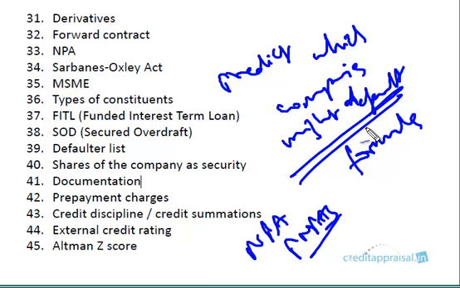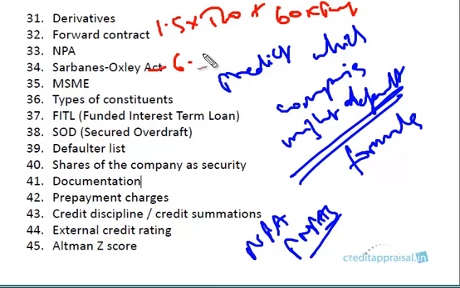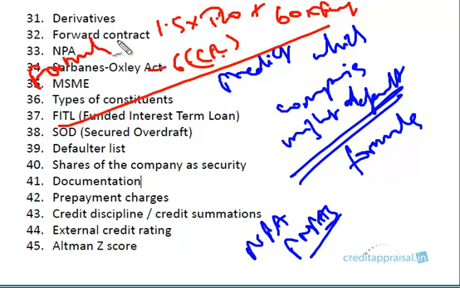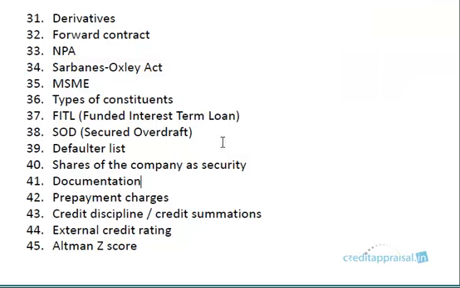Say for example, some formula like 1.5 times turnover plus 60 times profit minus 6 times current ratio, and because all these are available to us from the balance sheet, can we have a formula which, if we substitute these parameters, gives some number? For company A this is, say, 1.2, for another company 2.5, for another company 4.1.